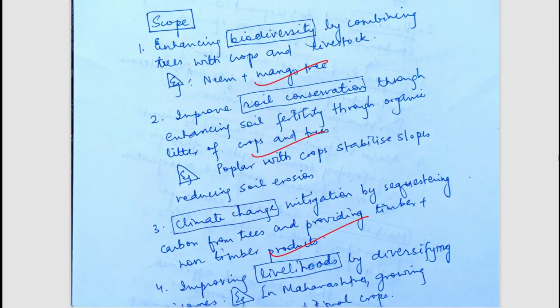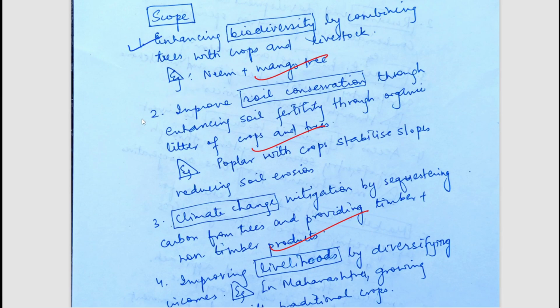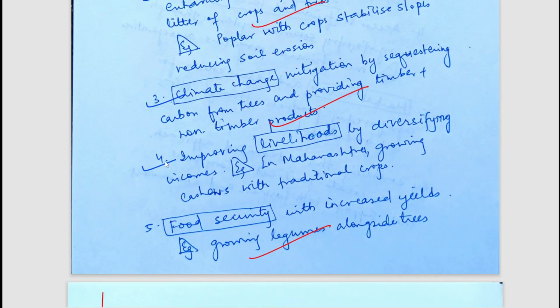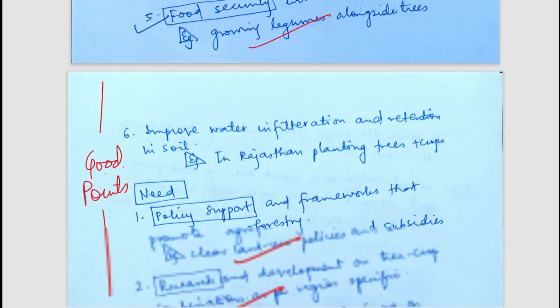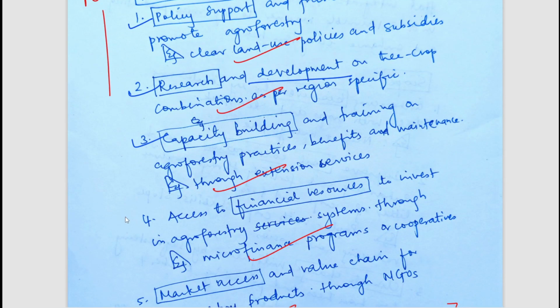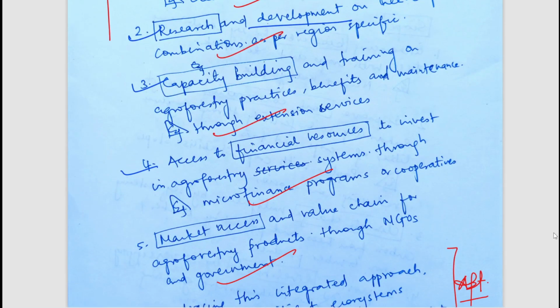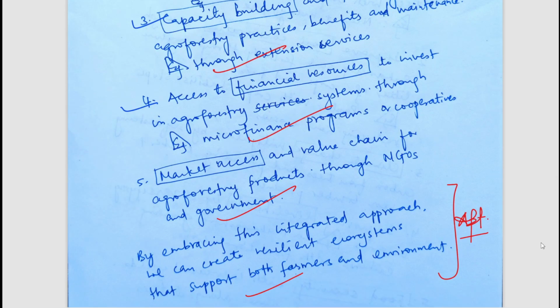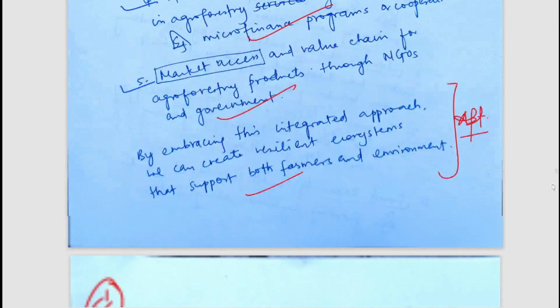Now, what is its scope? It helps in enhancing biodiversity. It helps in soil conservation. It helps in climate change mitigation. It improves livelihood by diversifying income and nutrition. It provides food security. What are its needs? Policy support is needed from the government side to promote agroforestry. Research and development needs to be enhanced. Capacity building is needed. Financial resources are needed, because managing agroforestry in the same field is not easy. So financial support could be helpful to farmers. Market access is needed. So these are some of the very good points. Now let's move to the next question.